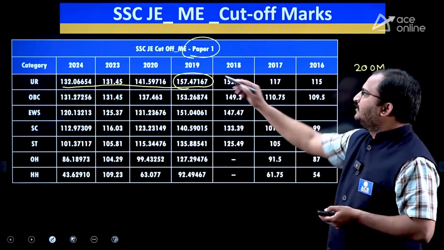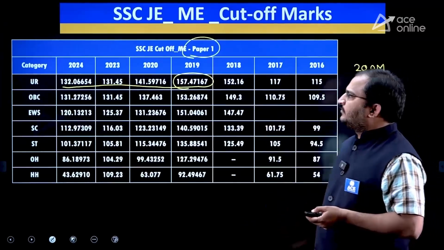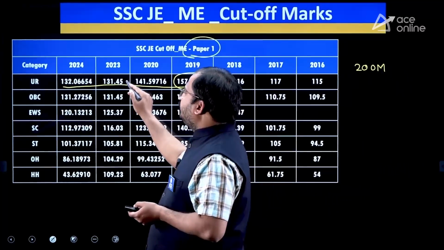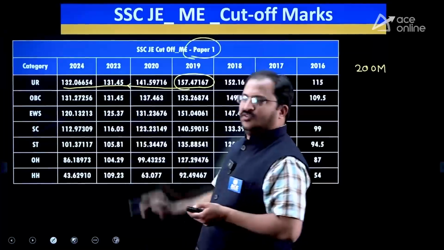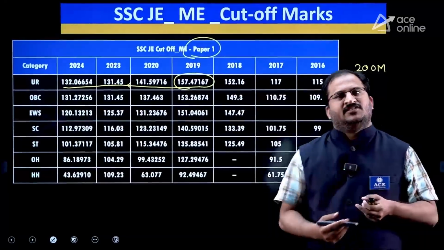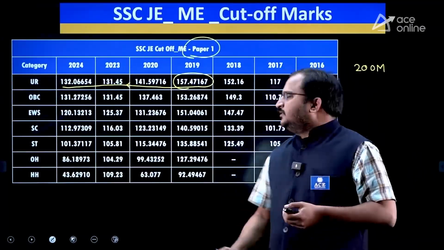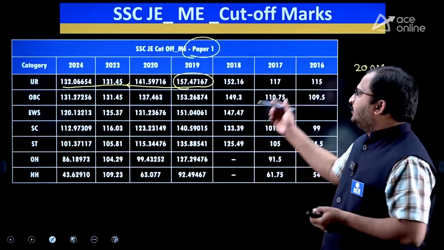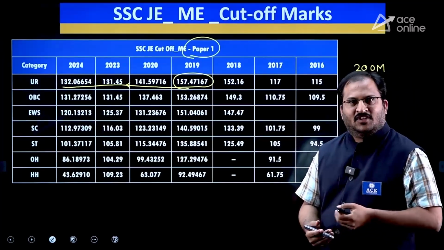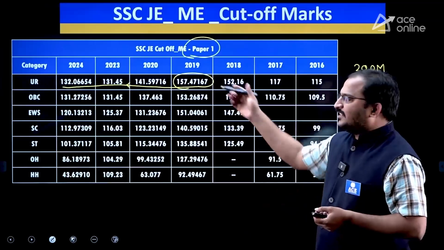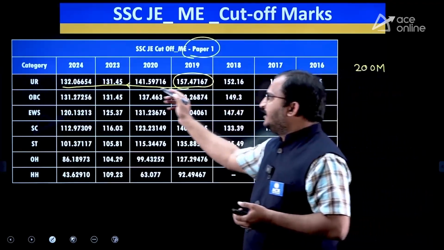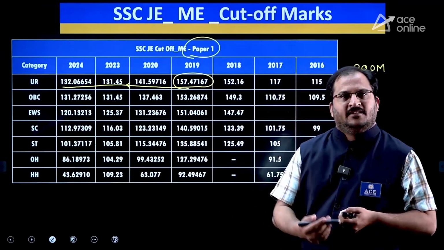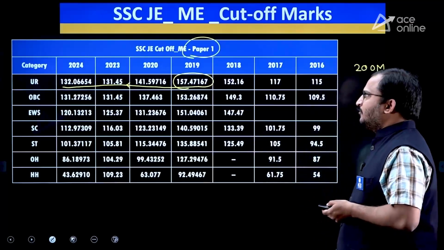157.47 is the highest cutoff that was there, and after that, if you observe, there is a decline in the cutoff. That means the competition is reducing. So you can use that as a good sign for your preparation. Okay, so try to remember. That is a blessing for you as the cutoff is getting reduced. So you can prepare well for this particular examination.